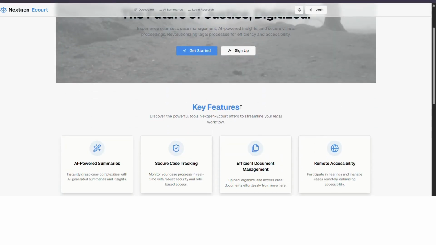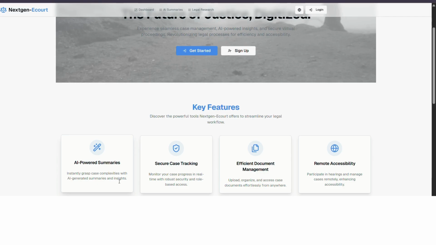These are the key features that we are giving: AI powered summaries, secure case tracking, efficient document management, and remote accessibility. So what exactly are AI powered summaries? If we look at a court official document or any legal document, the English or the language mentioned in that document is a bit tough and complicated to understand. It's not in simple words. So for a civilian, for a common person, to understand a legal document is a bit tough.